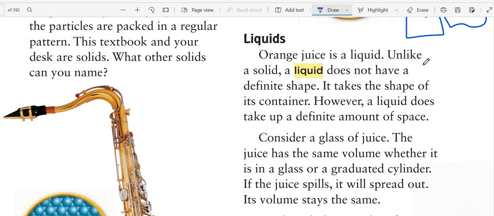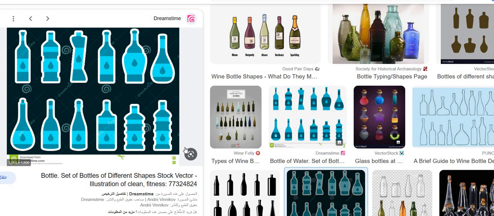Liquid. Orange juice is a liquid, and unlike a solid, a liquid doesn't have a definite shape. It takes the shape of its container. Okay, so how can we tell that the liquids are changing their shape?